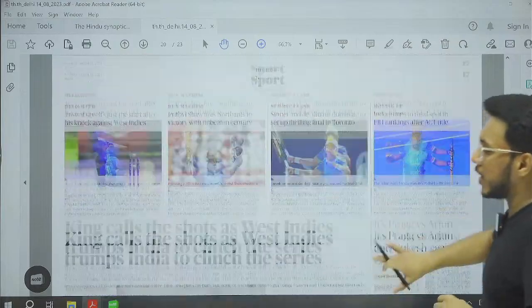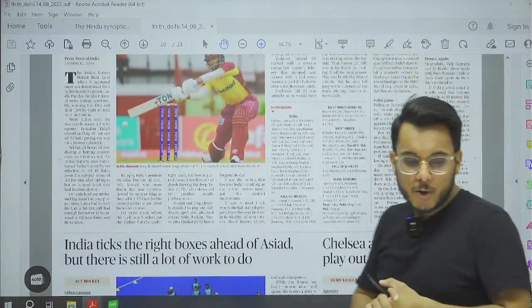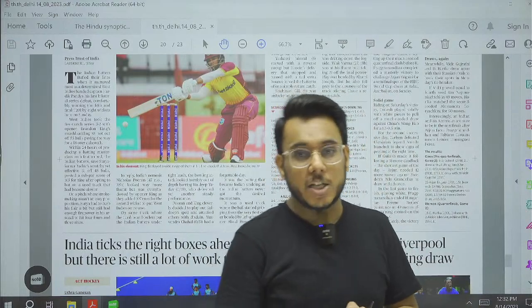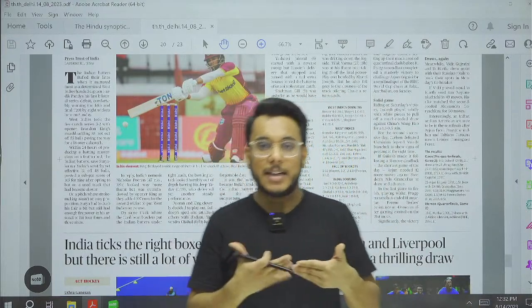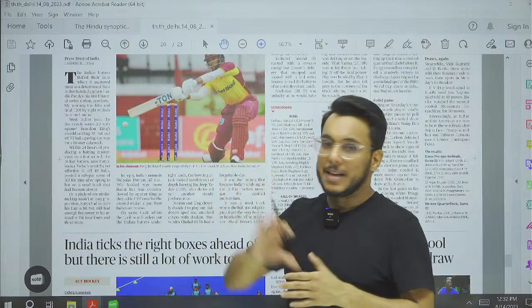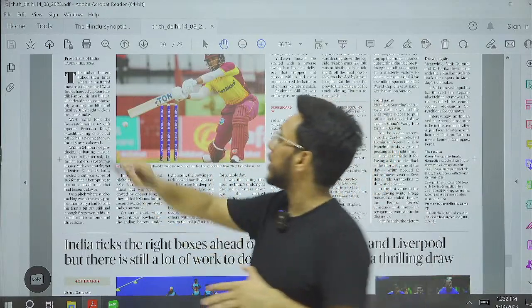Then we have the sports page. So this is, guys, the overview of the entire newspaper, and the intention is to give you an idea how to identify and skim through the paper. Now let's discuss the relevant articles one by one in detail.